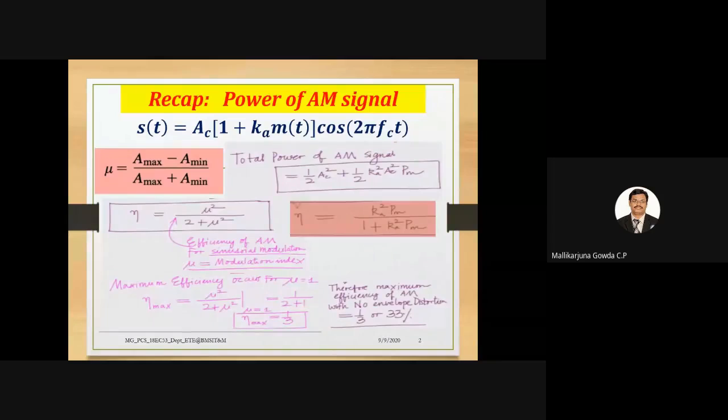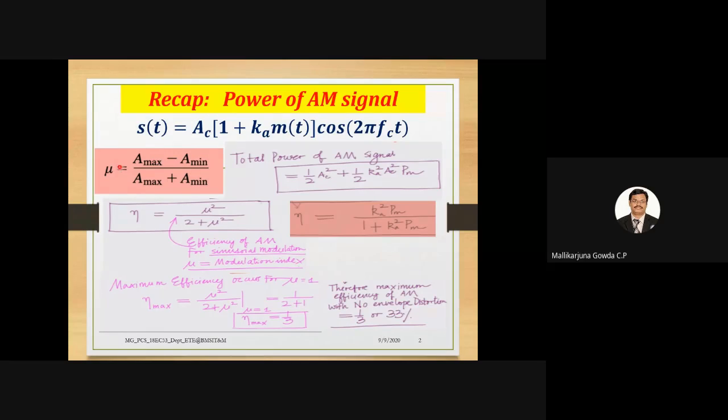So in the last class, what I've discussed is we can express the modulation index in terms of the maximum and minimum amplitude of the envelope of the amplitude modulated signal. So with that, I have written this expression: mu is equal to A max minus A min divided by A max plus A min.